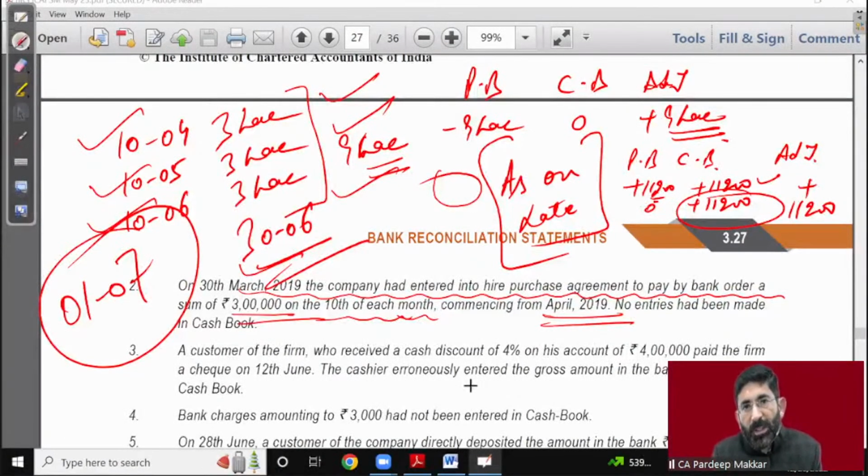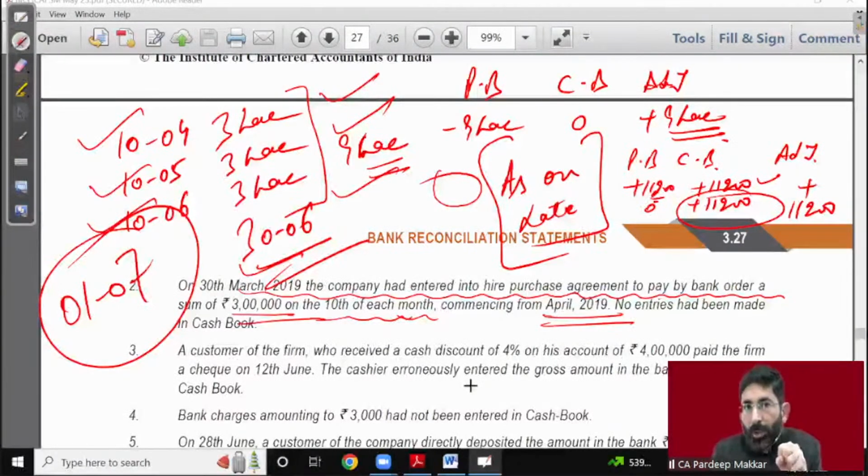So let it be very much clear that BRS is our internal working. It is not a working which is to be shown to someone during the year, but at the end of the year, if there is a difference, we'll have to show it by way of BRS, otherwise not required. This is basically a control. This is an instrument of controlling the accounting, controlling the complete staff, controlling our cashier, controlling our bank, controlling any type of embezzlement of money at any level, because this will have a complete control check on it.